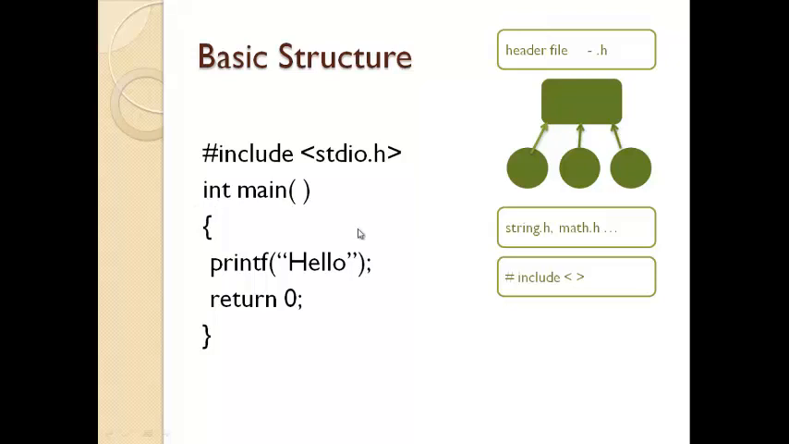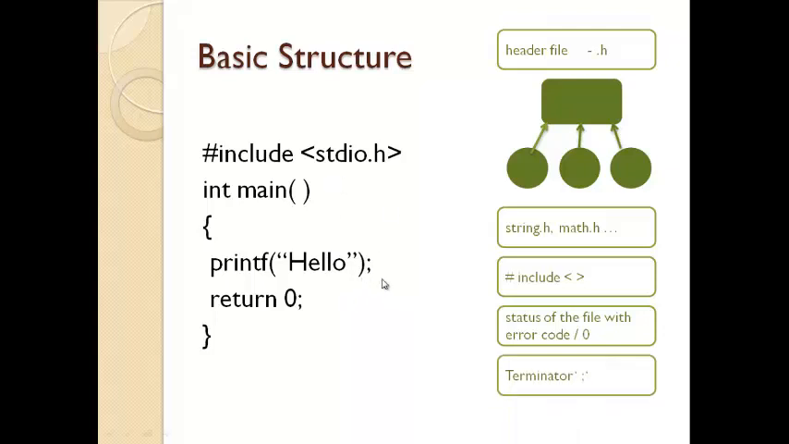C is also called the structured programming language. It means it breaks a program into parts or blocks so that it may be easy to understand. Curly braces are used to group the sequence of statements. Printf is a function to display the content on the output screen. You could see the semicolon at the end of the statement. This semicolon represents the statement terminator.